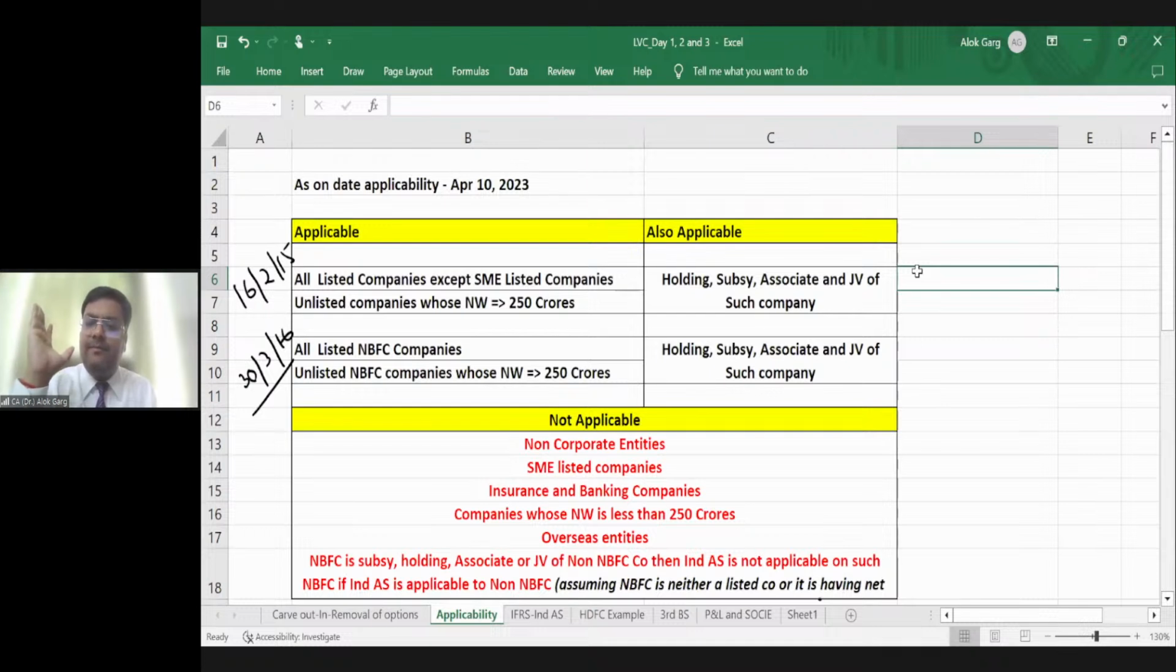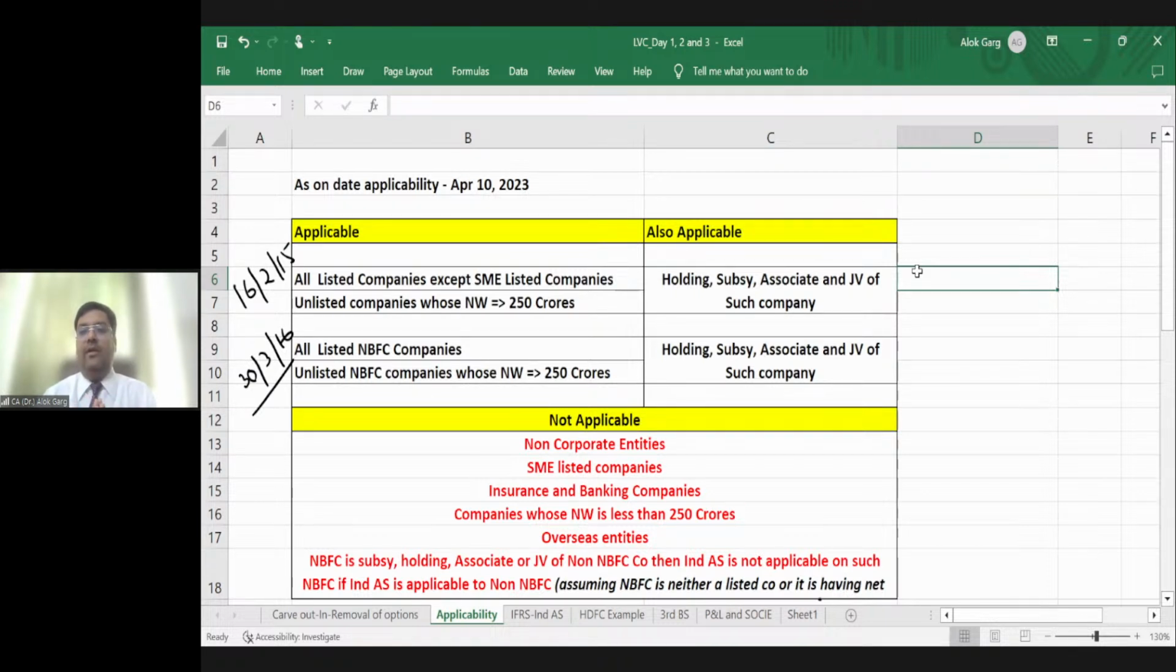Is that clear? Sir, only equity listed company or debt listed company also? It is applicable to equity listed company as well as debt listed company, right? Is that clear? Okay. So any company listed anywhere in the world, listed in any stock exchange, Ind AS is applicable in India. It's considered as a listed company, right?